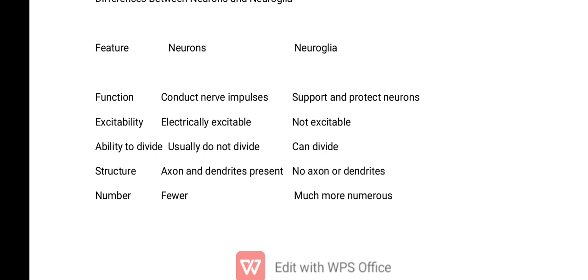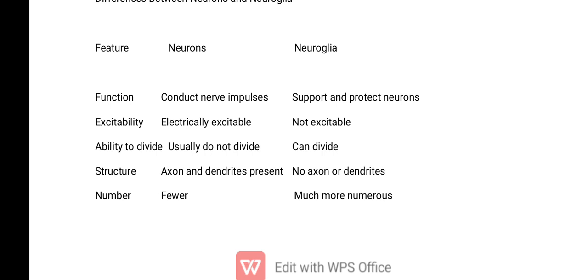Excitability: the neurons are electrically excitable because they conduct impulses. Any structure that is going to carry information, carry impulses, is going to be electrically excitable. But neuroglial cells are not excitable because they are not involved in the conduction of nerve impulses.